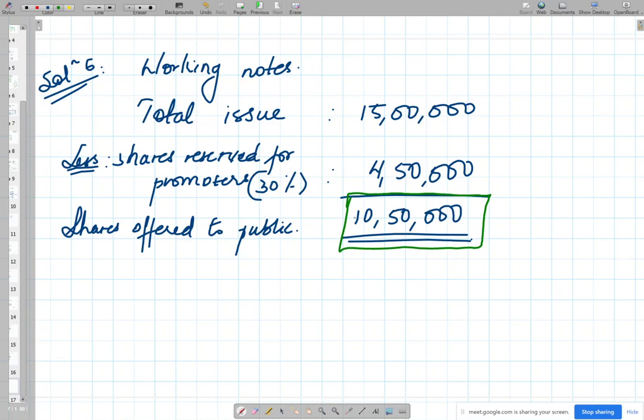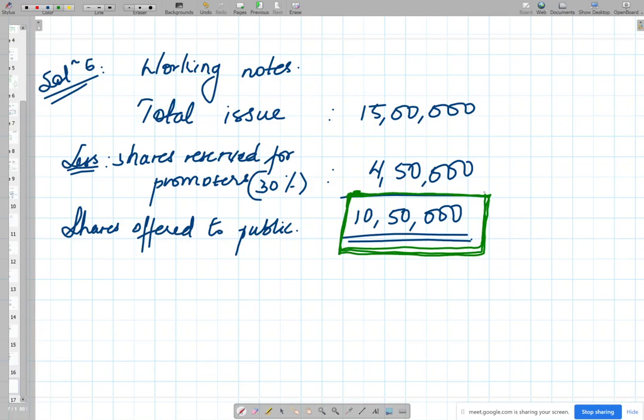The shares which are reserved for the promoters will not be the underwriters' liability. The underwriters are interested only in those shares which are offered to the public, and they will take the responsibility for only those shares. Is this clear? So shares offered to the public: 10,50,000.